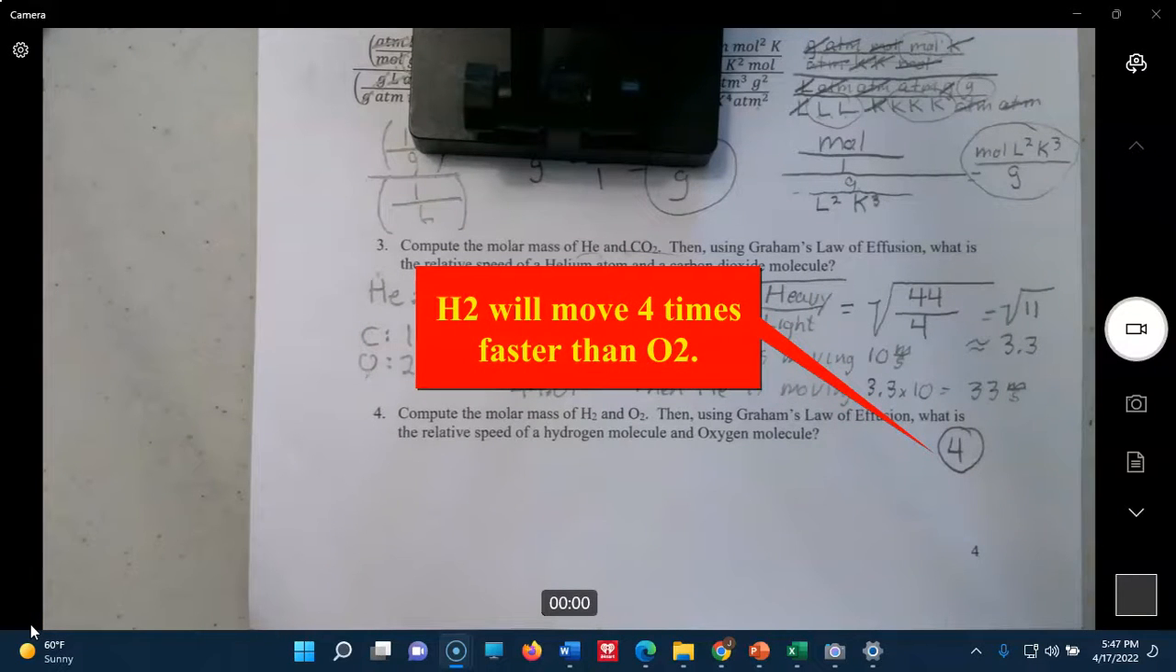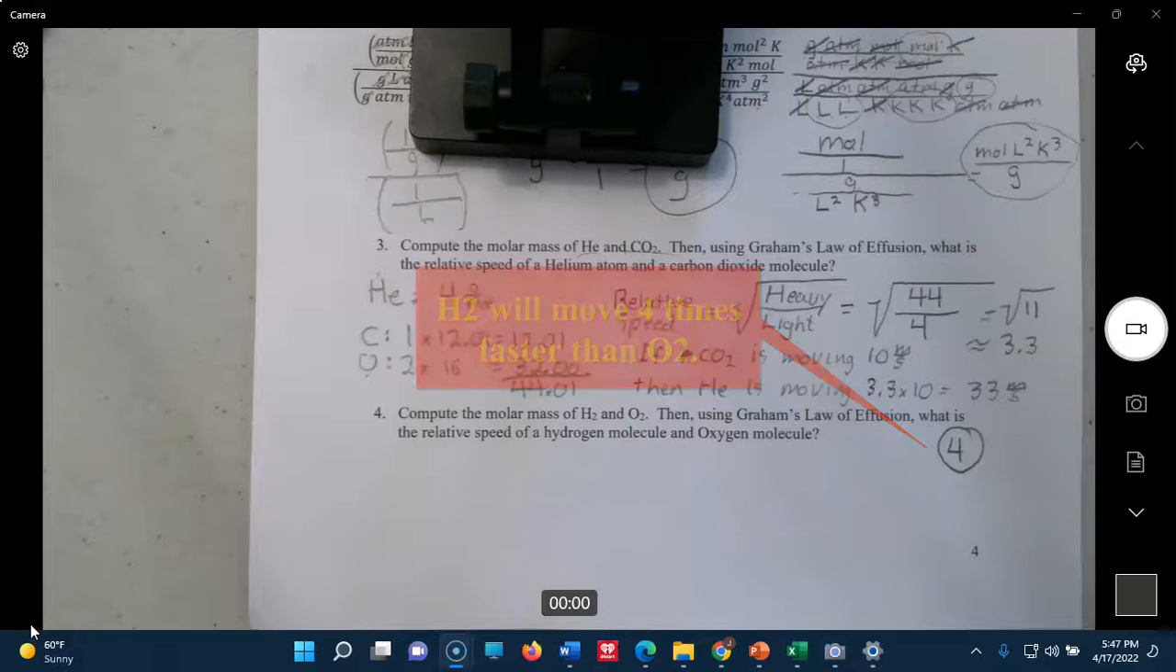Okay, that takes care of this answer set for day 48, so let's get those turned in. These are all going to be on the test on Friday, April the 22nd.